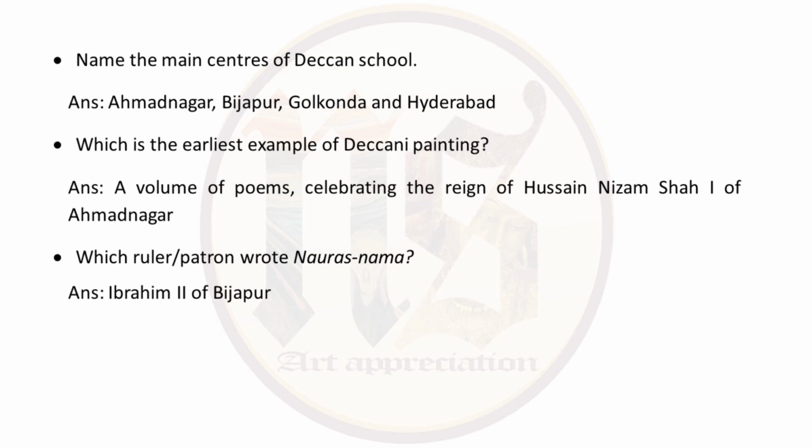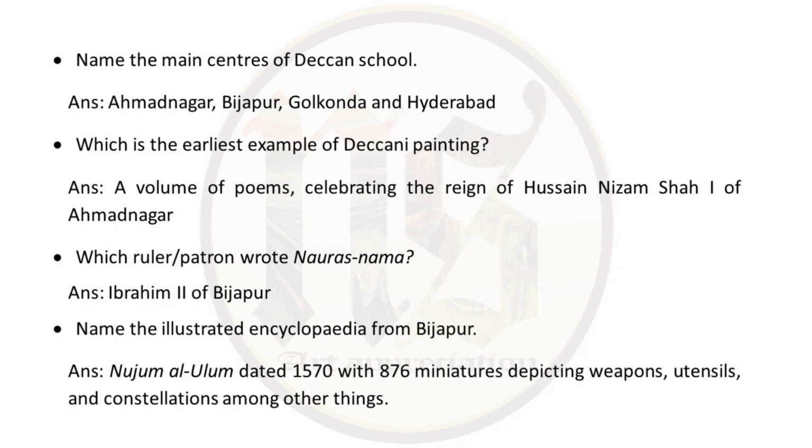Then next one, name the illustrated encyclopedia from Bijapur. The answer is Nujum al-Ulum, dated 1570 with 876 miniatures depicting weapons, utensils and constellations among other things.